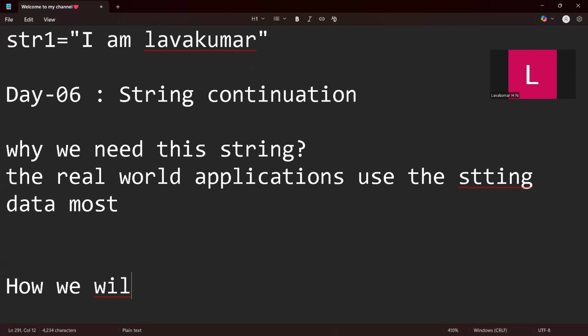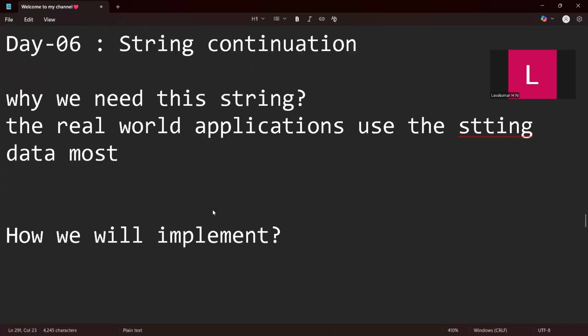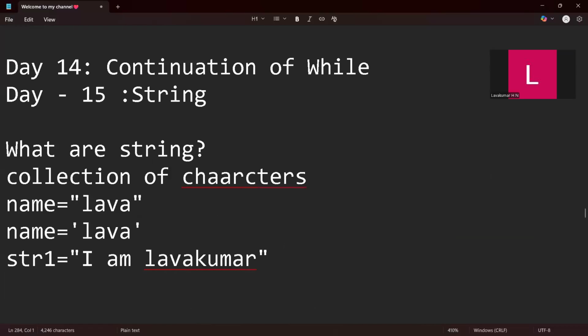At the start of my video, I said I would cover two important things. One is why we need this data type, and the other, which everyone should know, is how we implement it. Yesterday I talked about single quotes and double quotes. There is also the case where you are supposed to give a multi-line string. If somebody asks how you initialize multi-line strings, the simple answer is: